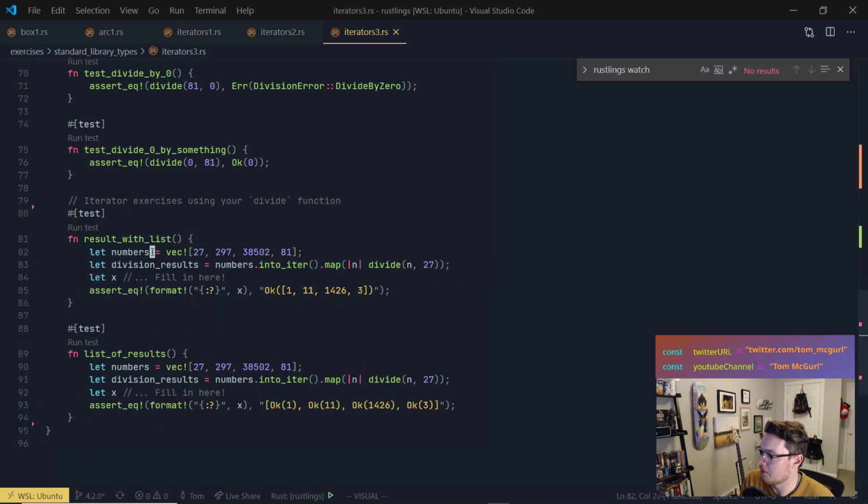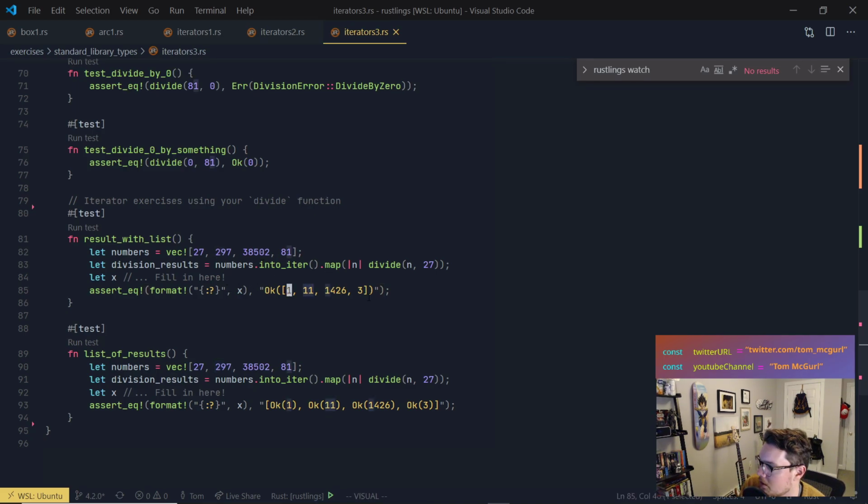Let's see. Numbers, vector. We have a vector. Division results, numbers into iter. So it's going to iterate over this, and it's going to try to find out which numbers are divisible by 27. It looks like they all are. It's expecting them all to be.